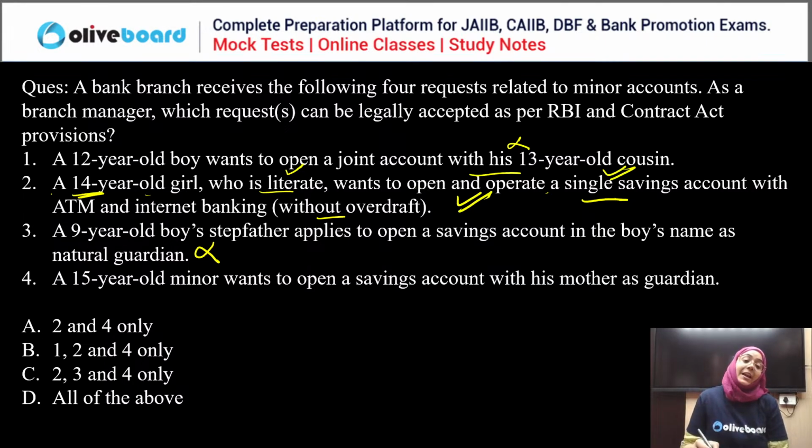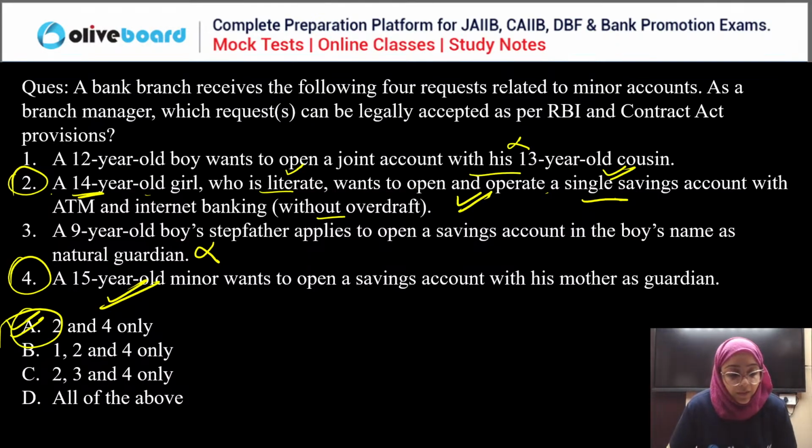Fourth, a 15-year-old minor wants to open a savings account with his mother as a guardian. Yes, mother as well as father can act as a natural guardian. Father is the first natural guardian. If father is not there, mother can also act as a guardian. Okay, so second and fourth are legally accepted requests. First and third are wrong. So A is the correct answer.